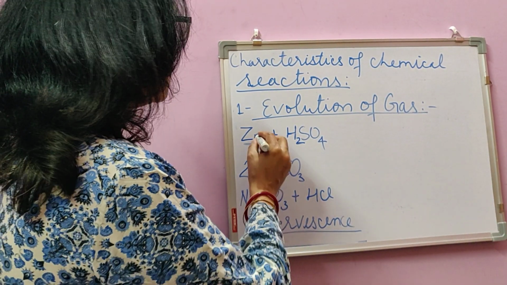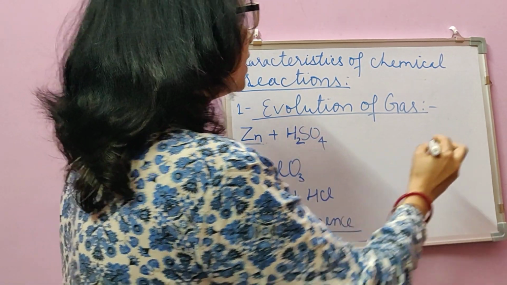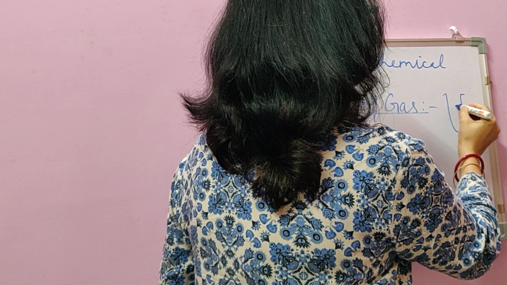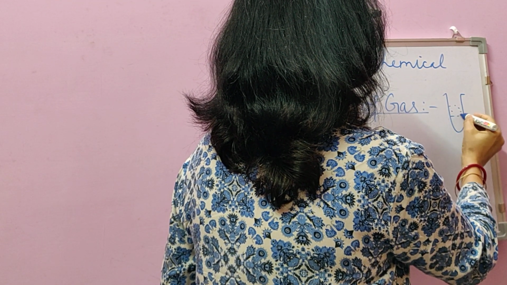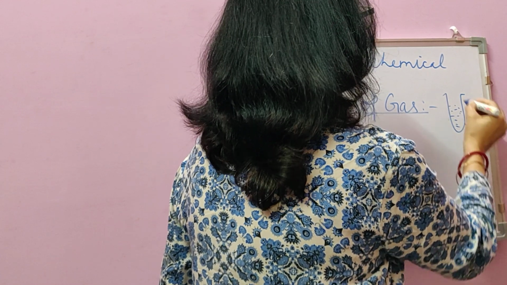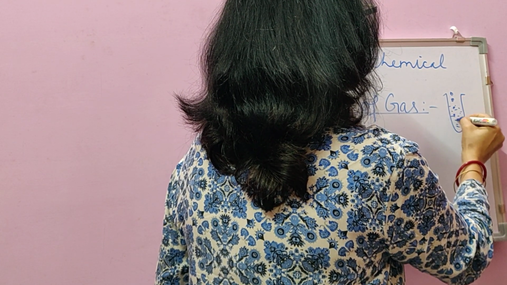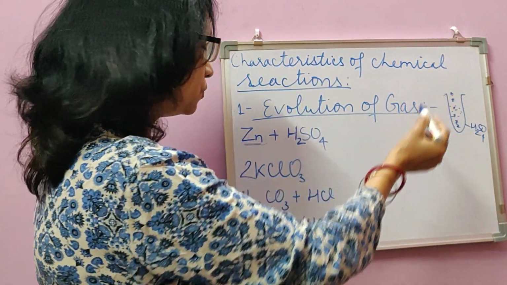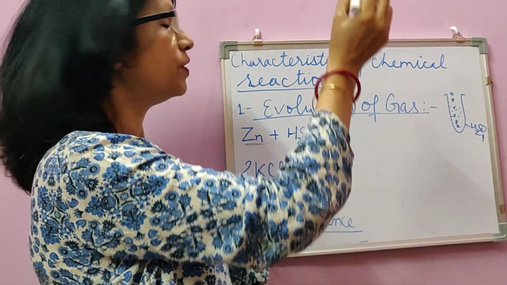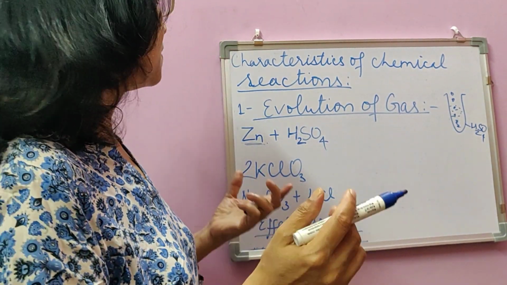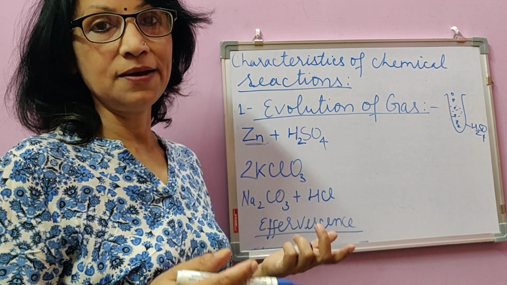Suppose this is a test tube, and in this the liquid filled is H2SO4 or maybe HCl, and then some pieces of zinc are dropped into it, and all of a sudden you see bubbles being produced and a gas moving out of it. Then you understand that a chemical reaction might be taking place.